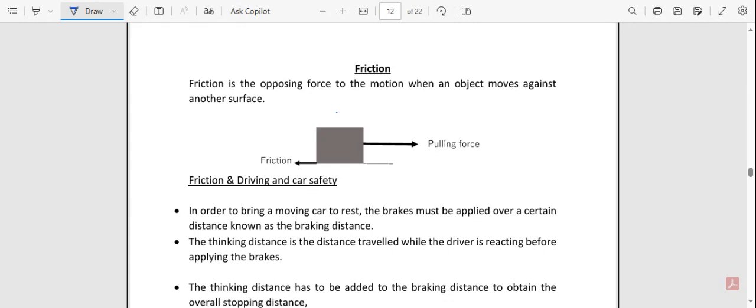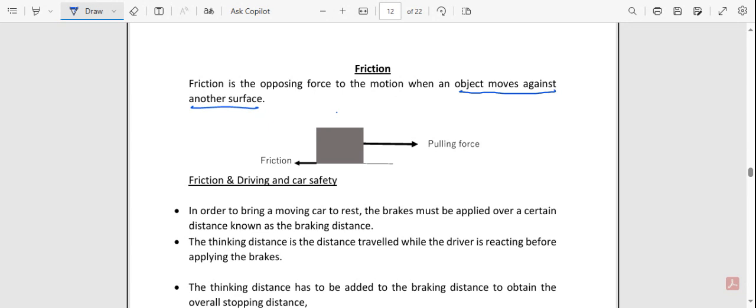Right? Now for the friction to act, this is required: one object moves against another surface, such as when you're pulling an object along the ground. If an object is pulled along a table surface, whatever the surface, then the force acting opposite to the motion is what we call friction.